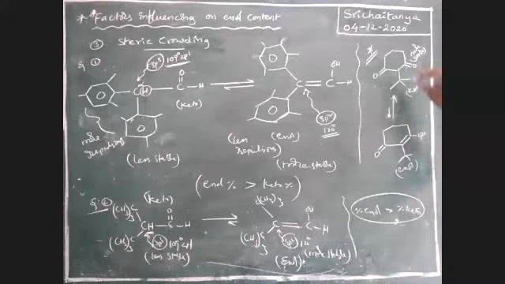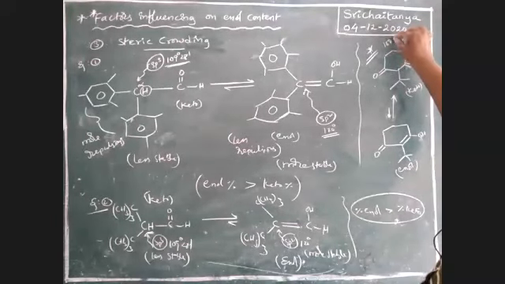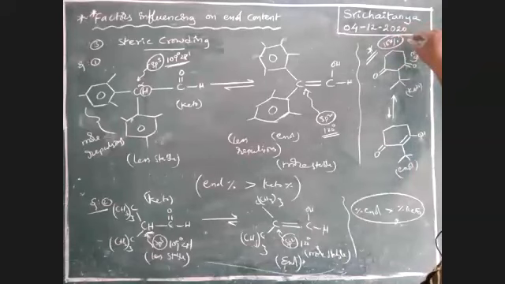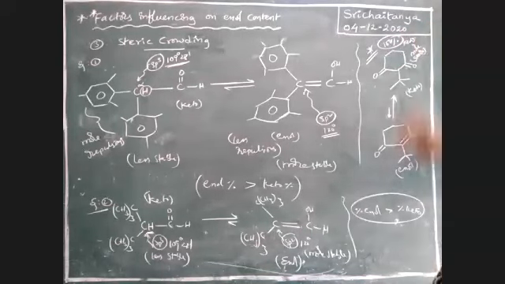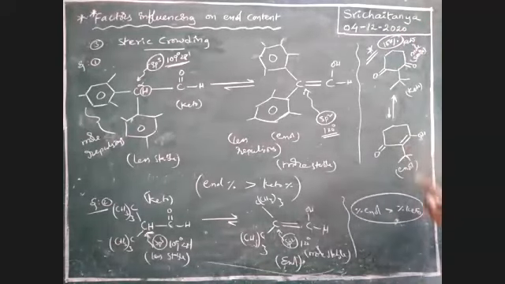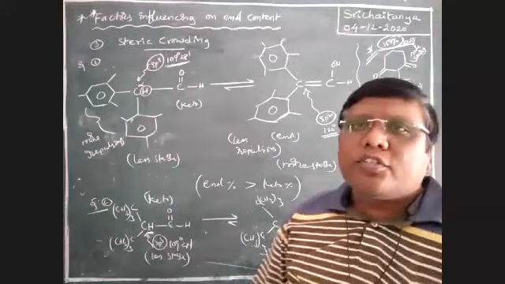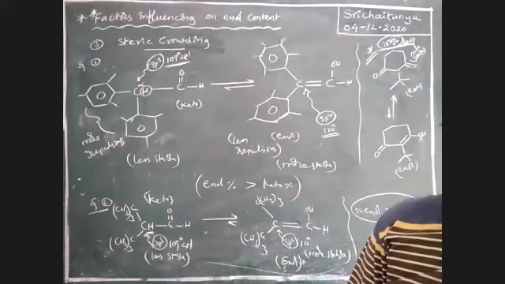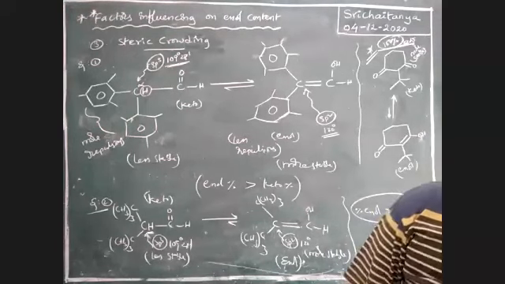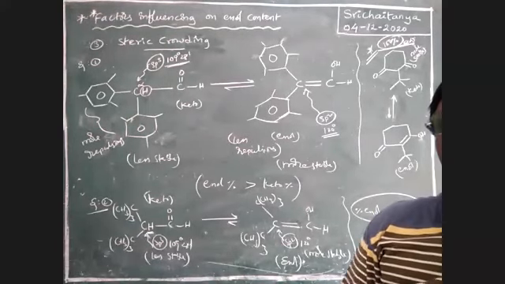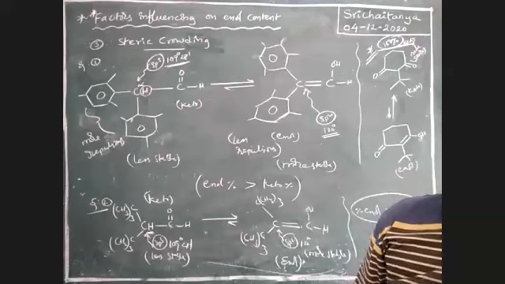It is 100% keto form. 100% keto form exists, because of steric crowding the enol is not possible in this situation. Please keep this in mind. So this is about steric conditions, one of the factors influencing formation of the enolic form.